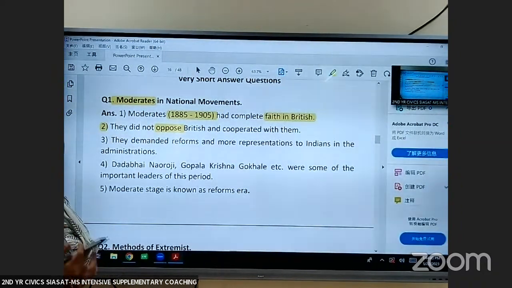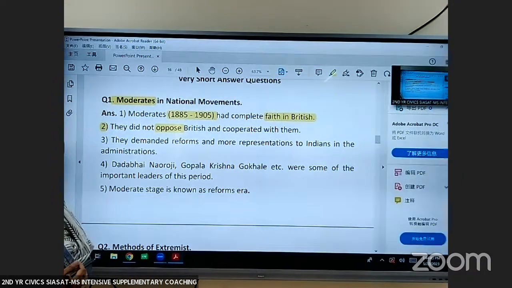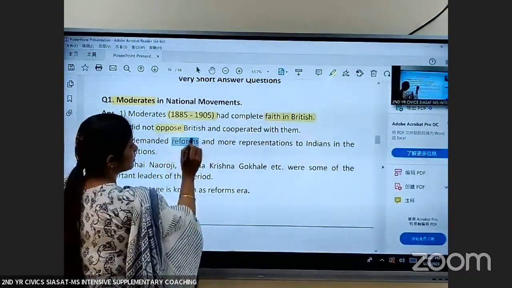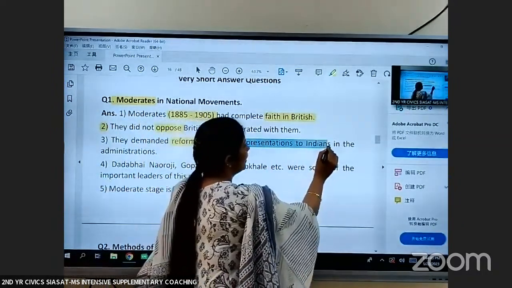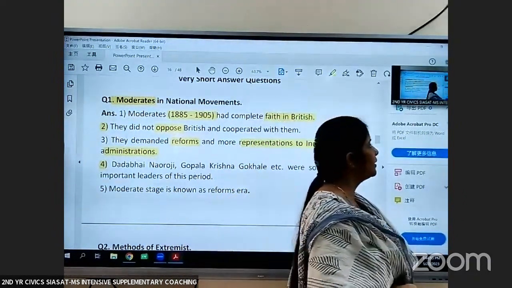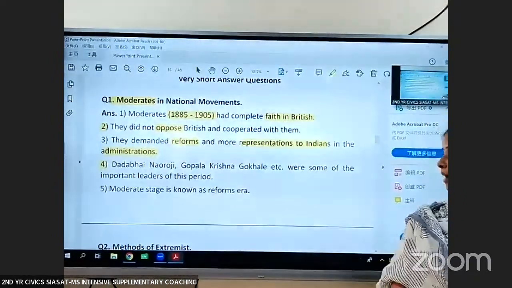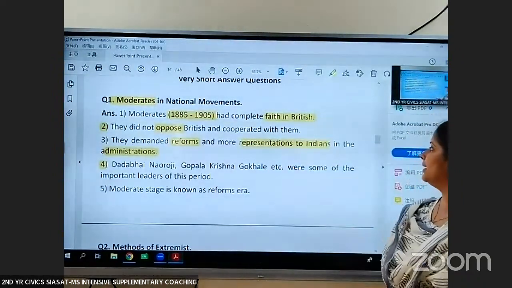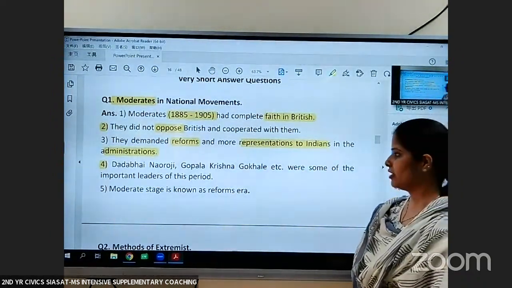The method was request and petition. They demanded more reforms and representation to Indians in the administration. So what was the demand of moderates? They demanded reforms and representation to Indians in the administration.